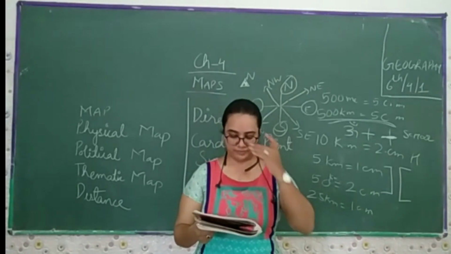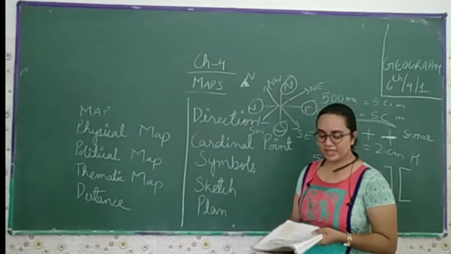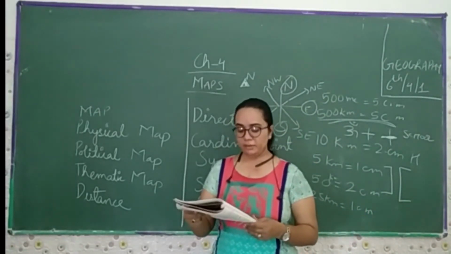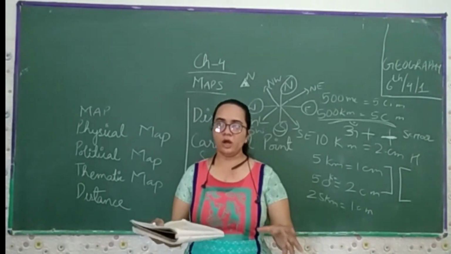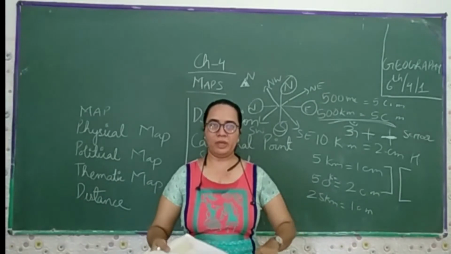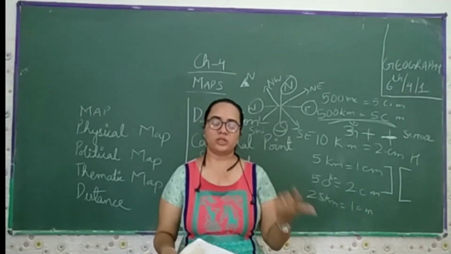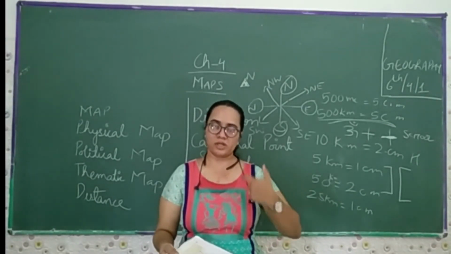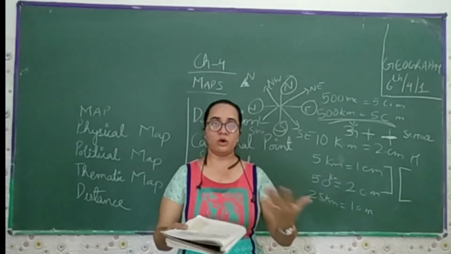Now the sketch. The next topic of this chapter is the sketch. A sketch is a drawing mainly based on memory and observation, not drawn to scale. Now you have a certain memory that you want to sketch on a particular paper, so you don't have the exact scale or distance. Whatever you have seen in your mind, you just make it on the paper.